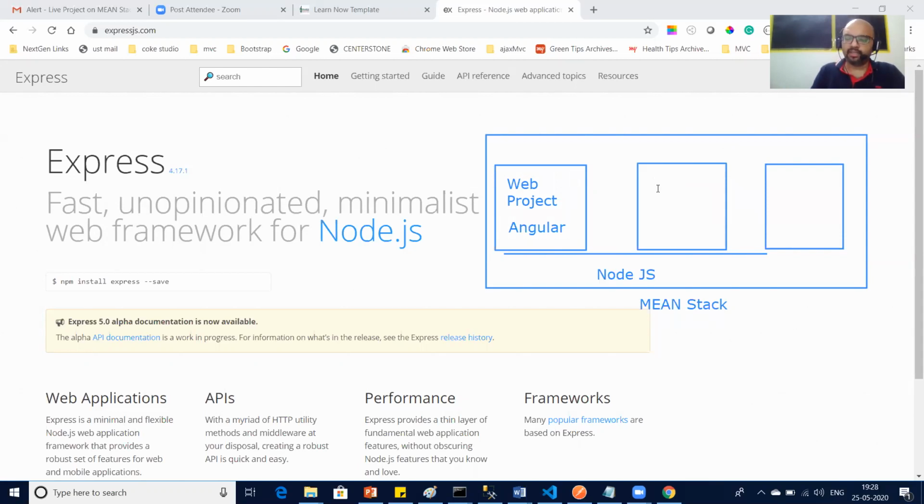And then this will be our API, of course, which is in Express.js. I'm just telling you whatever is required to start with. As we gradually go into Express.js and MongoDB, we'll get more and more information.